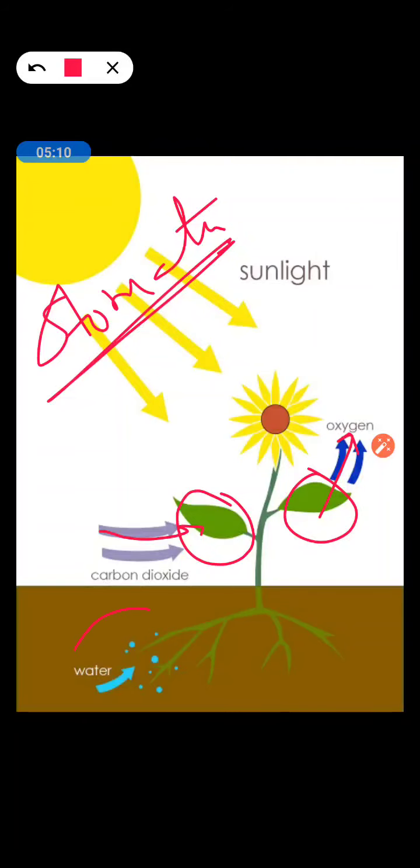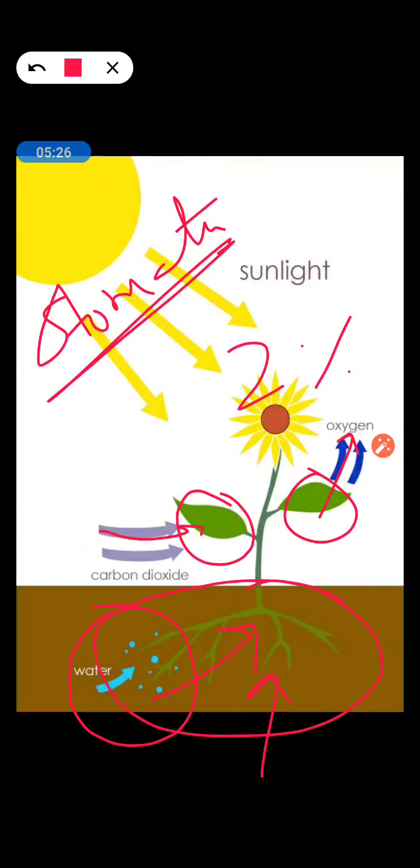We know that water is absorbed by the plants with the help of roots. Let's take an example that a plant only uses 2% of the water absorbed. If a plant absorbs a bucket of water in a day, it can only use a cup of water.